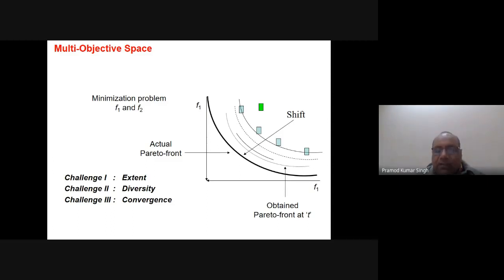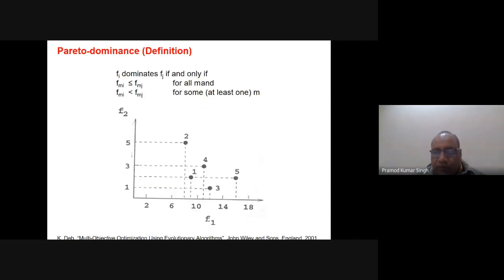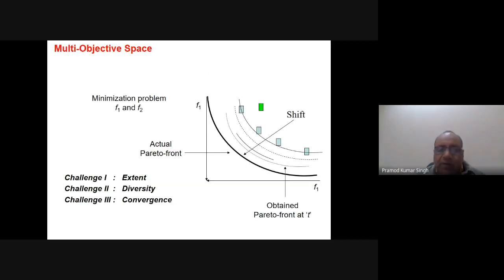Suppose I get solutions between this and this range on the Pareto front, and they are at almost equal distance also. So convergence is also okay, diversity is also okay, but again they are only in part of the solution space, they are not in the complete Pareto front. So extent is not satisfied. I may not know the solutions on this side and on this side. Maybe I'm interested in a solution which is here, or maybe a solution which is here. So we must achieve the extent also.